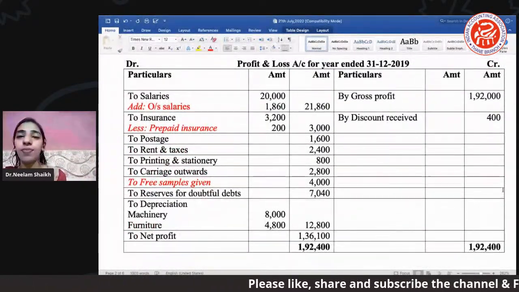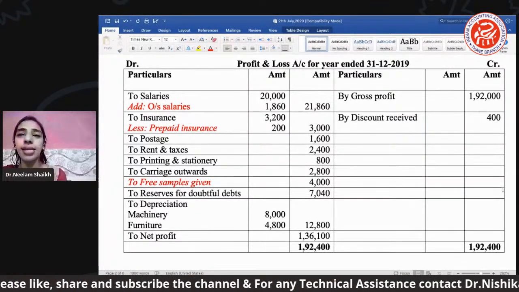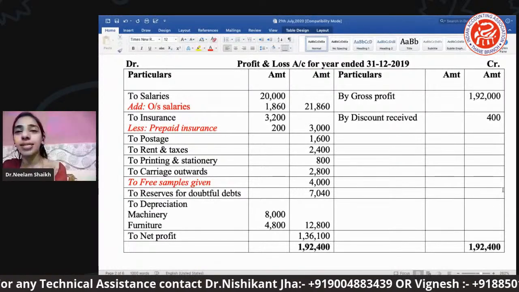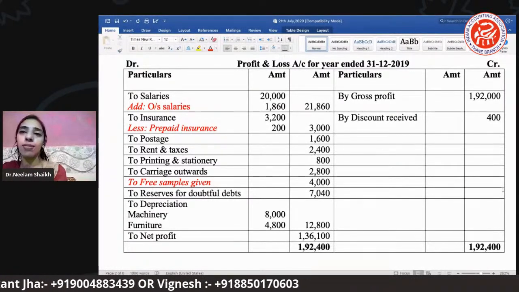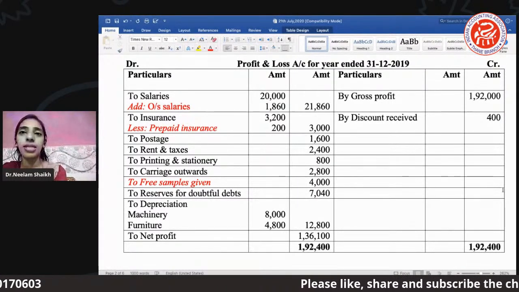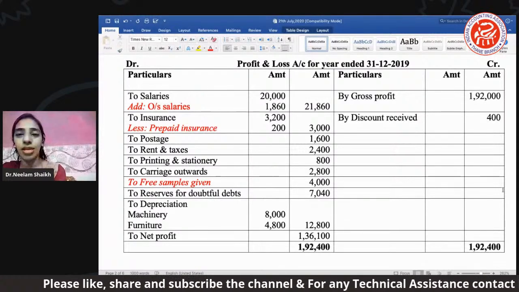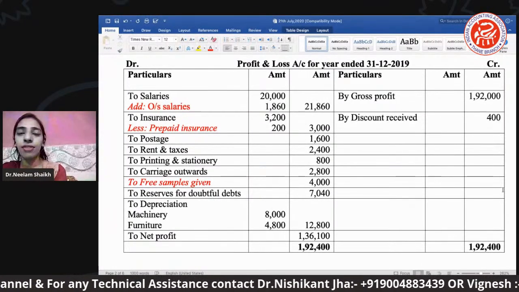Now here you can see in the profit and loss account, all the indirect expenses that we saw in the trial balance, and all the external adjustments that we studied in the adjustments, we have posted here in the P&L. For example, you can see the salary, it's 20,000. Outstanding salary was done in the adjustment. So that outstanding salary we are supposed to give one effect here.